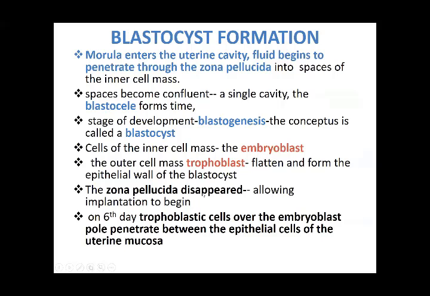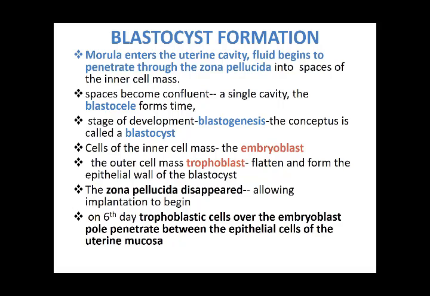This was the traveling of the ovum zygote from the ampulla into the uterine cavity, a process that occurs before implantation. In the ampulla of the fallopian tube, fertilization took place and the second meiotic division completes. Then it starts to move into the uterine cavity, and at this time the mitotic division starts. That divides the cell into 2 to 4, 4 to 8, and ultimately at the 16 cell stage it is called the morula.